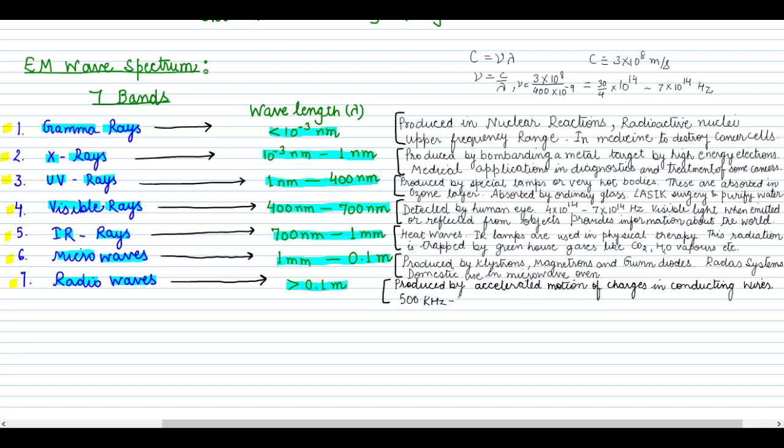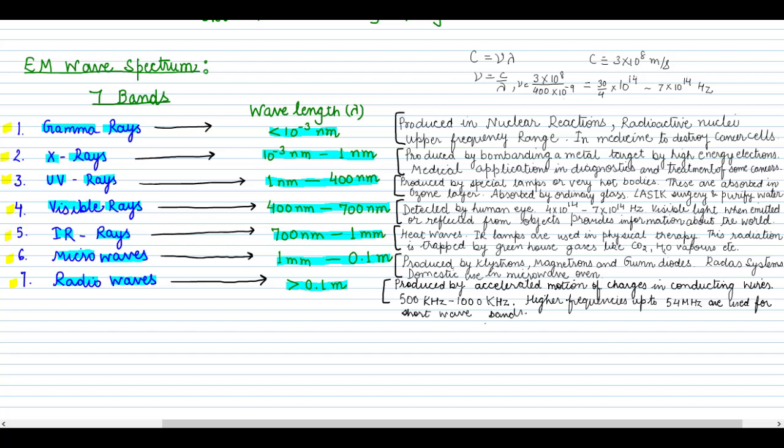Just put in the wavelength value and divide as c upon lambda, and you will have this different frequency range of the electromagnetic wave bands. So we use higher frequency up to 54 megahertz, because radio waves are used in radio and television communication systems, and our cellular phones also use radio waves to transmit voice communication at the ultra high frequency band.